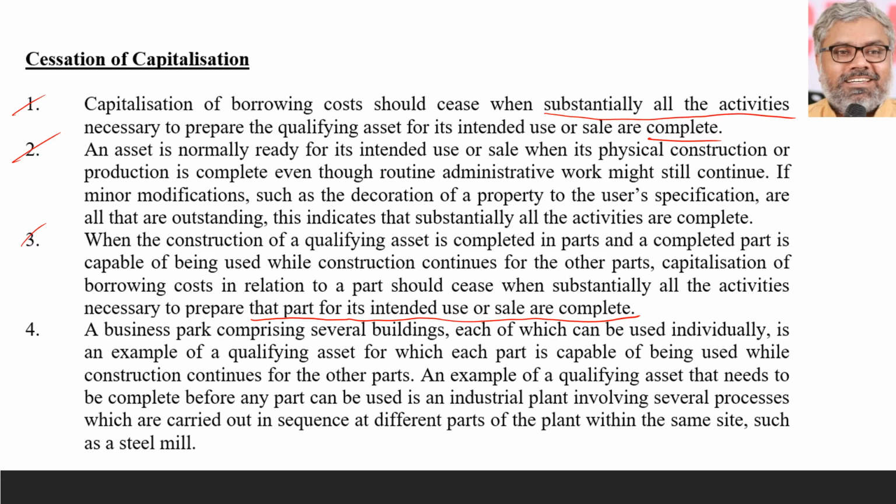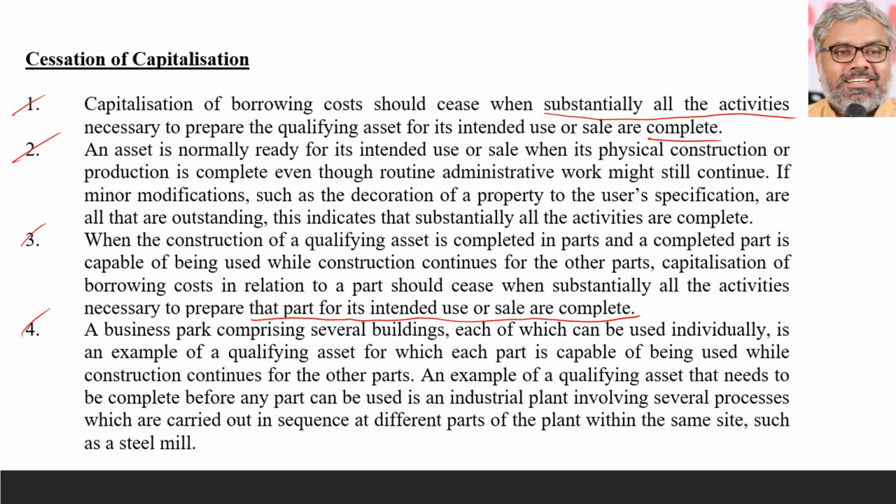To the extent where the work is still going on, the capitalization can continue for those parts where the work is still in progress. Same example is given here, similar to that. A business park comprising several buildings, each of which can be used individually, is an example of a qualifying asset for which each part is capable of being used while construction continues for other parts. That's quite possible, right?